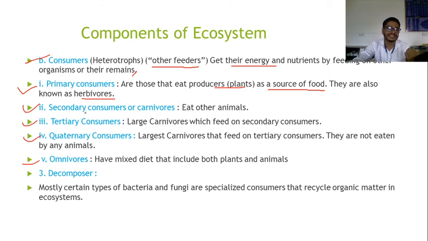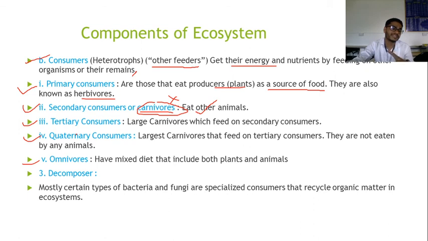Then the second one is the secondary consumers or carnivores. Carnivores eat other animals, and the secondary consumers and carnivores do not feed on producers. They feed only on animal species.